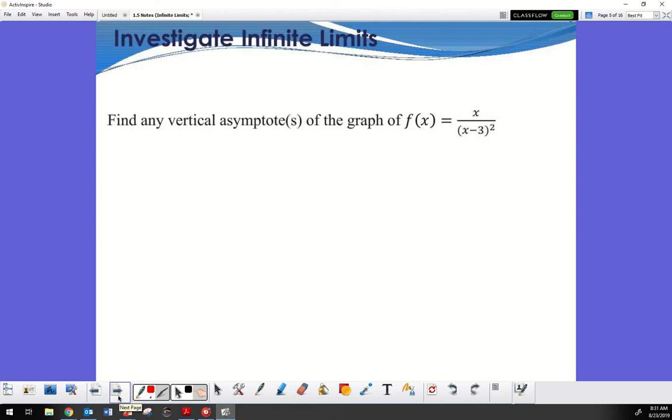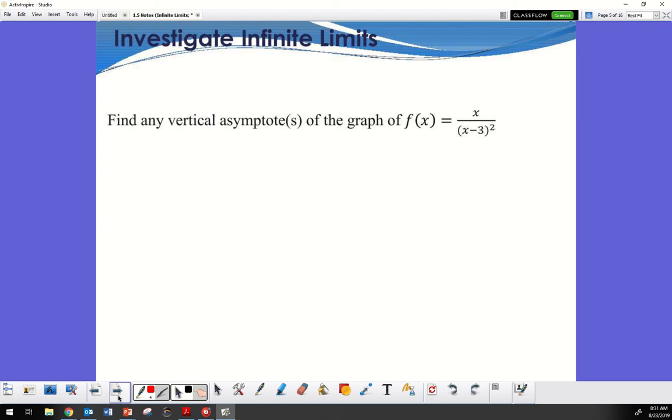So find any vertical asymptotes of the graph right here. Okay, so asymptotes is just like domain. To figure out what the domain is, I figure out where it cannot be.